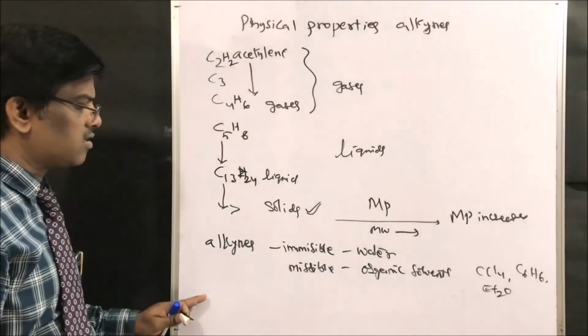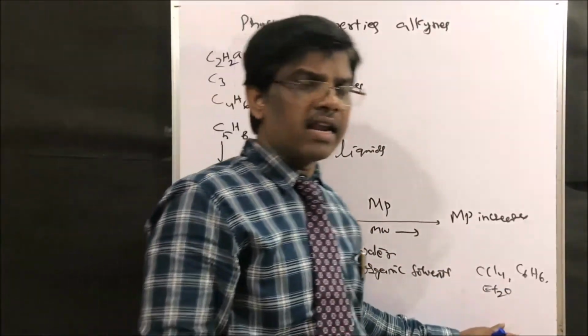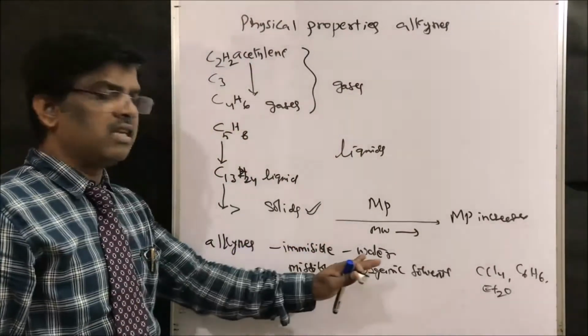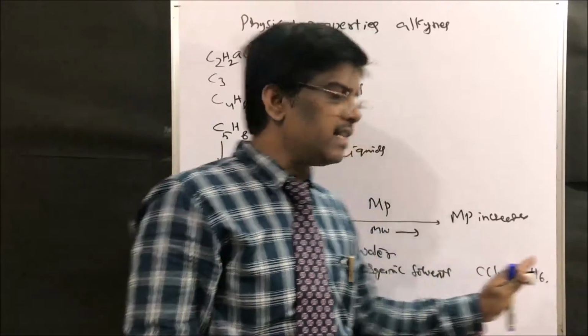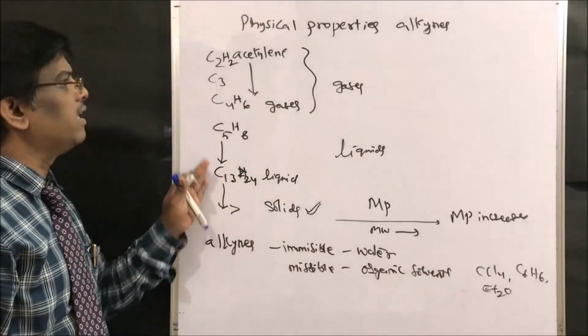So melting point increases as molecular weight increases, since these are solids above C13.